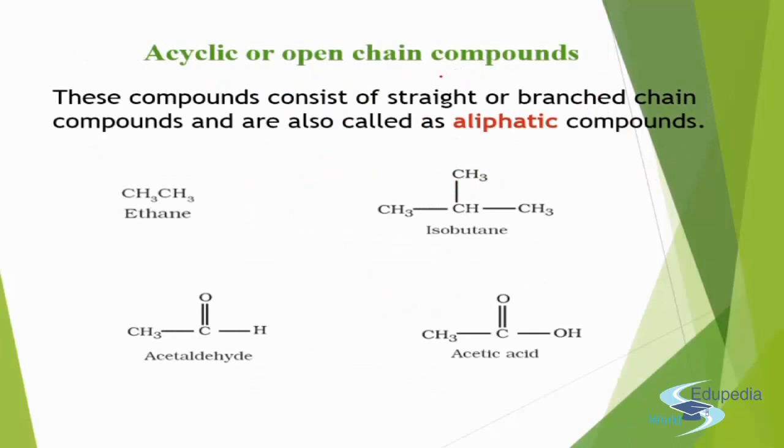These compounds consist of a straight chain or a branched chain. The carbon chain could be one carbon, second, then third, then fourth carbon, and so forth. It can be 4, 5, 6. So it is a straight chain, no branching. Or it can be like isobutane, which has a branching. This is butane, this is isobutane. This one has a straight chain, this one is branched. These types of compounds are acyclic or open chain compounds. They are also known as aliphatic compounds. In the case of hydrocarbons we can say aliphatic hydrocarbons.